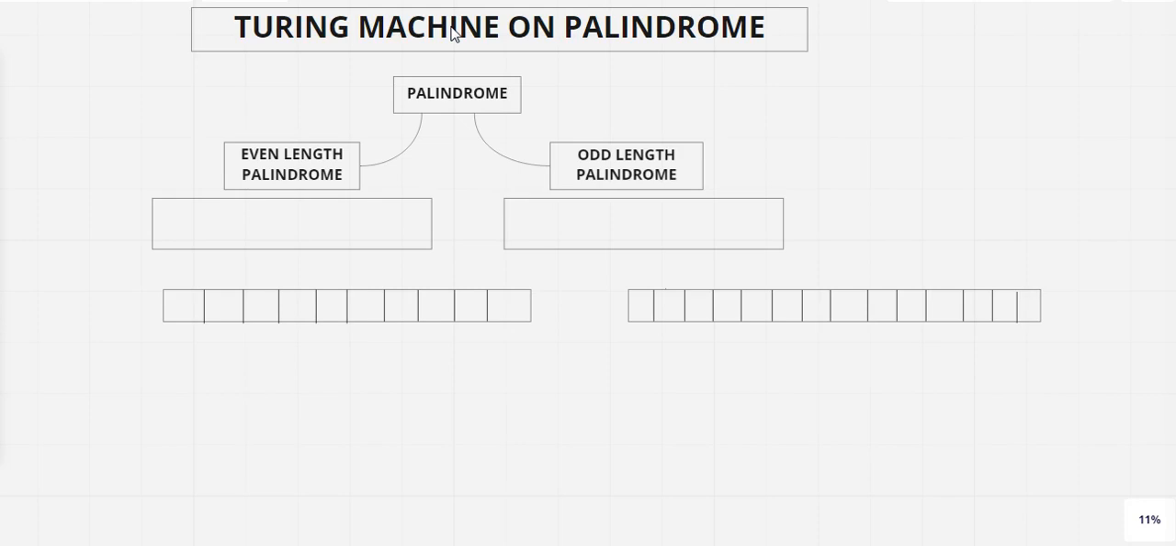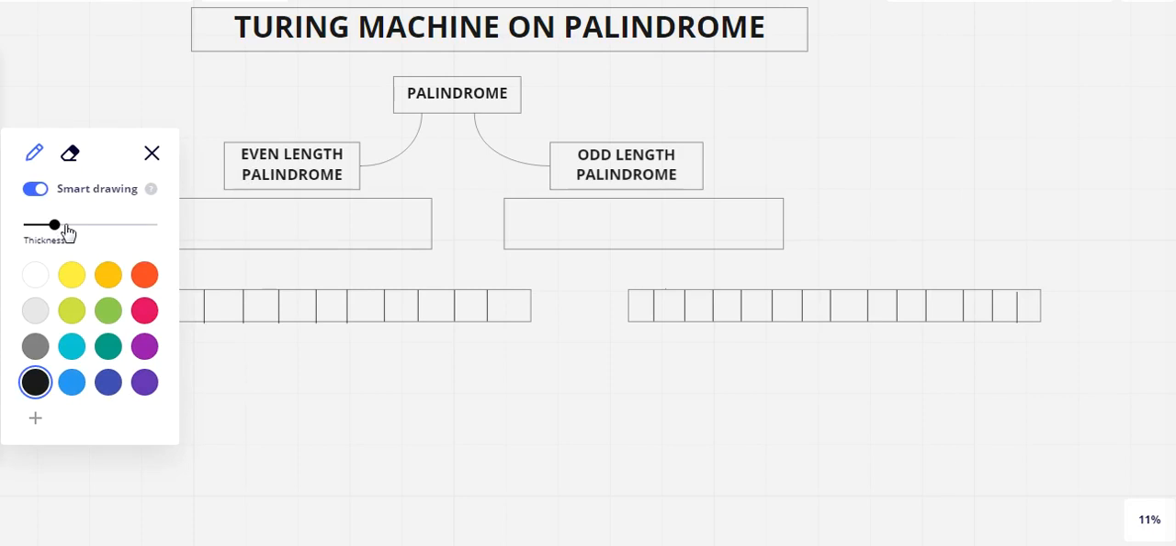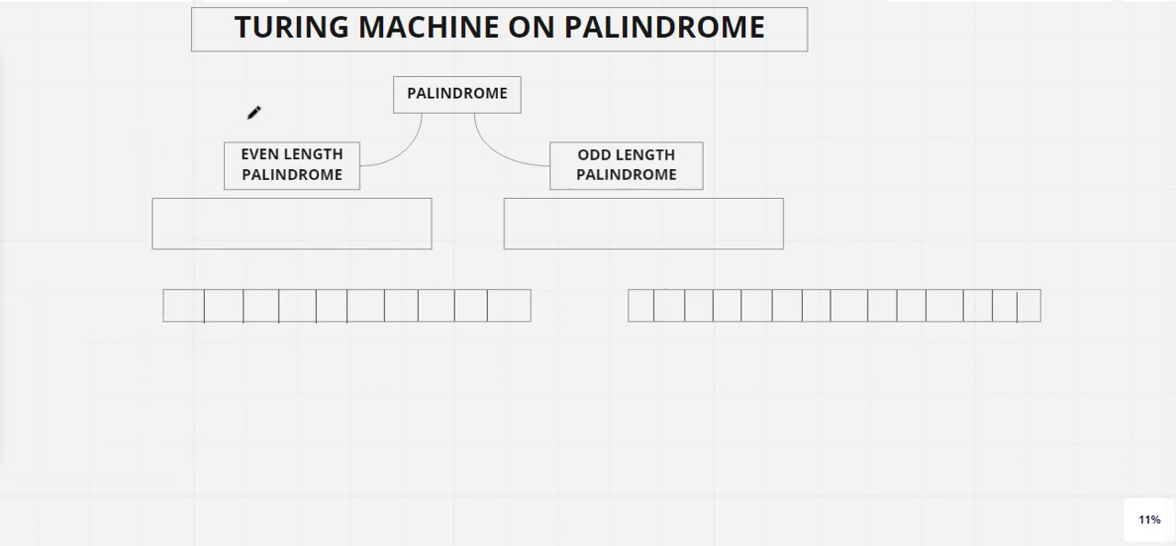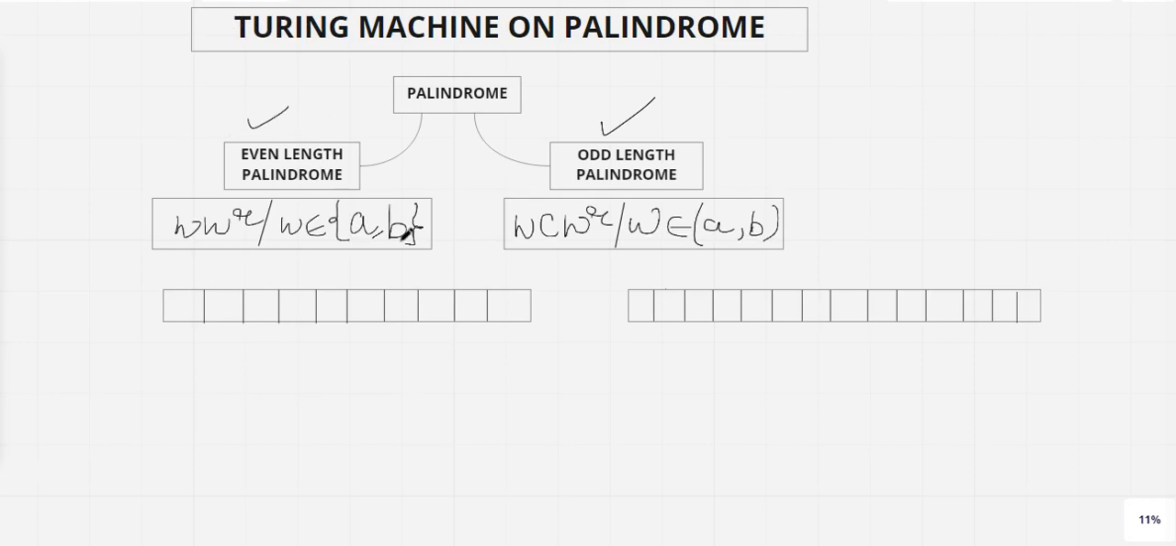Now looking into this scenario, we'll be having two criteria. One is your even length, and the other one is your odd length. We'll talk about odd length as well. If we talk about even length and odd length, we can generally describe each of them in a particular format. We come across this language, that is even length palindrome.